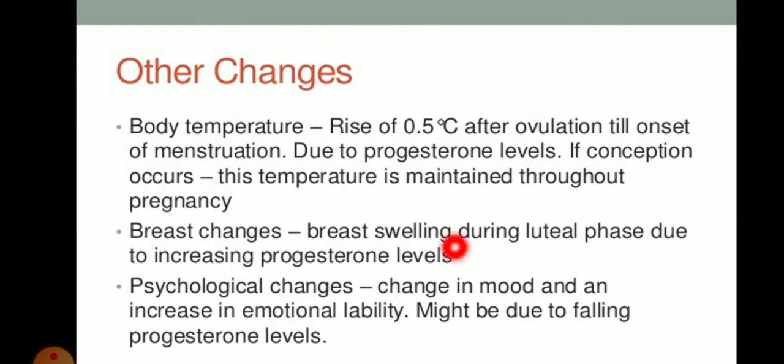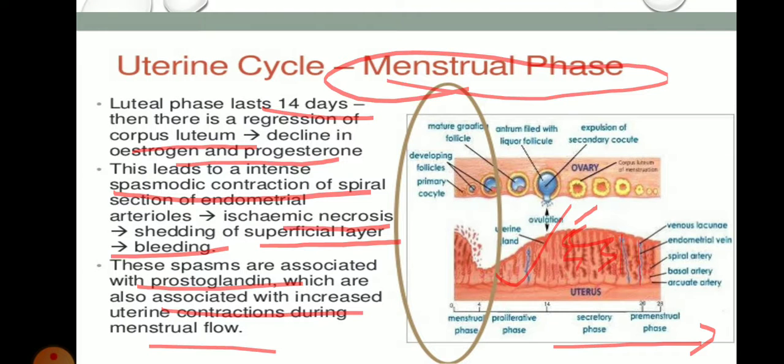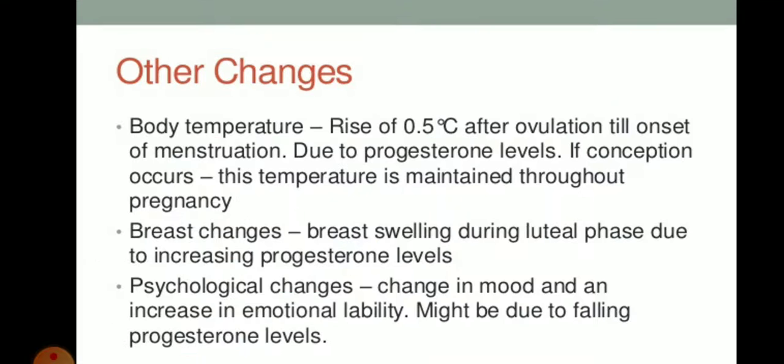There are breast changes, with breast swelling during the luteal phase due to increase in progesterone level, as well as some physiological changes like changes in mood and increased emotional lability, like mood swings. Sometimes aggression can occur in response to higher levels of progesterone.